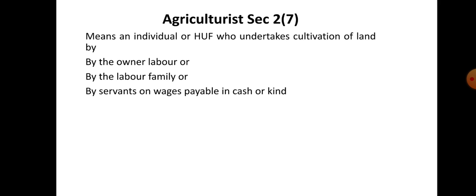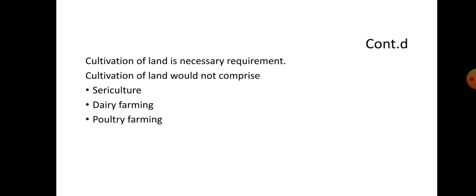It is important to mention that ownership in land is not necessary. The land might have been acquired on lease or in any other way. Cultivation of land is the necessary requirement for an individual or for the HUF. The cultivation of land does not comprise some activities, even though they are commonly considered as agriculture.